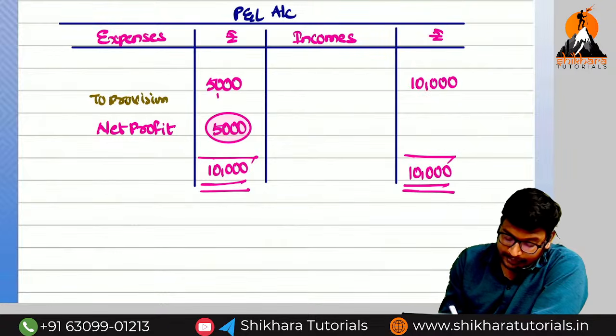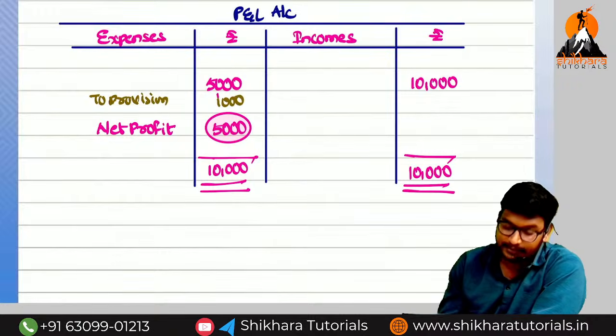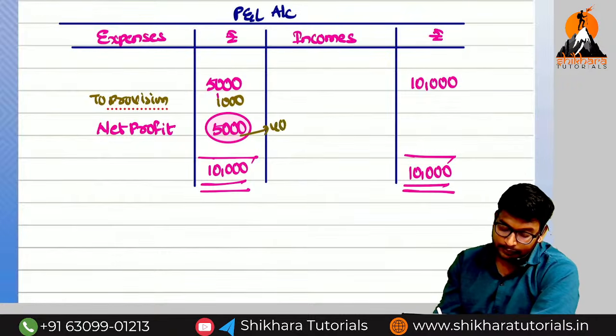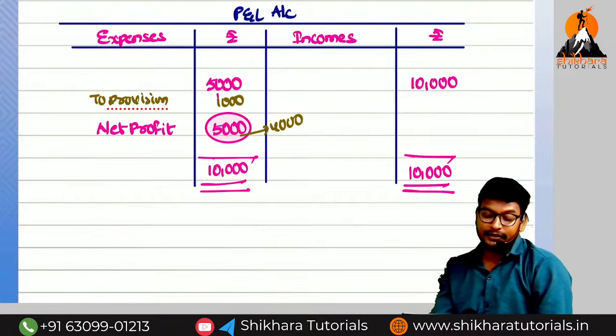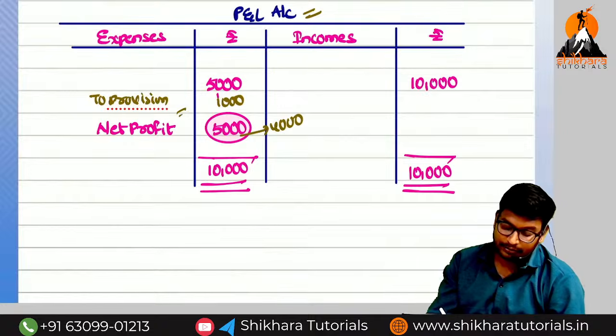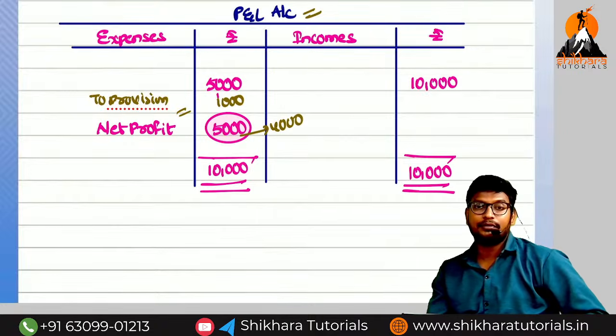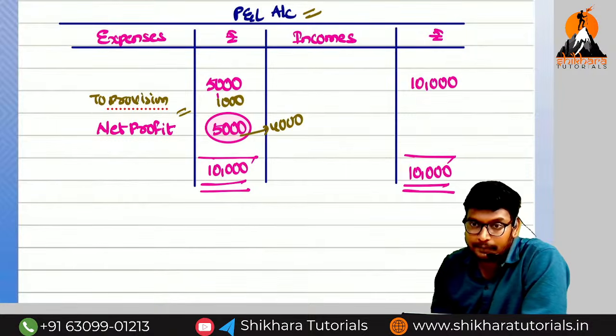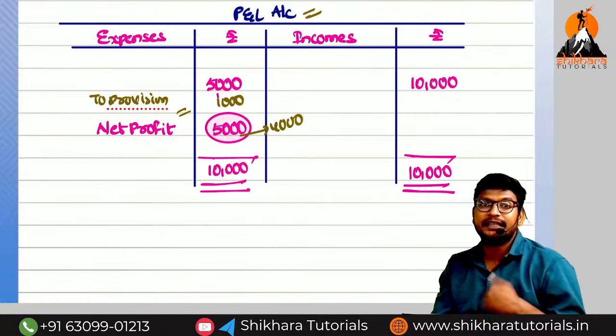For example, I am creating 1,000 rupees. Now what will the profit become? 4,000. So what is the entry for the provision creation? P&L account debited to provision account. If we are creating the provision for bad debts, it means P&L account debited to provision for bad debts account. This is the entry for creation of provision.